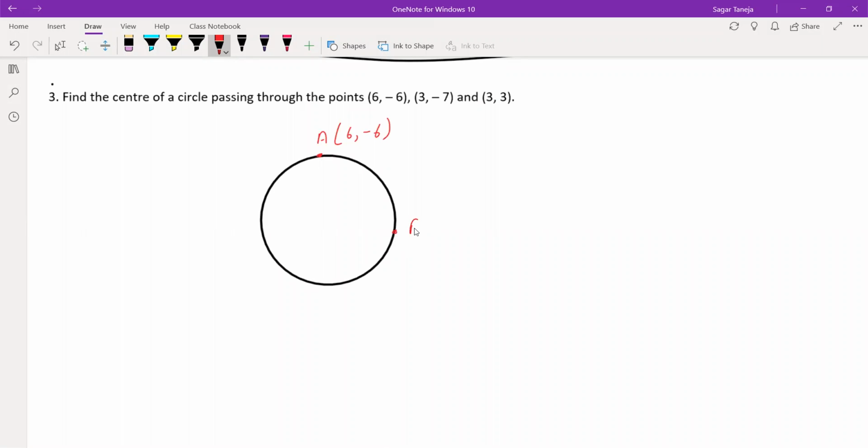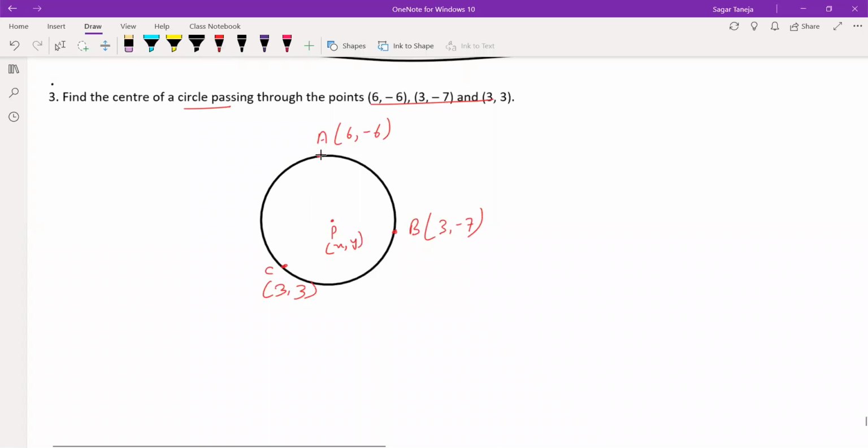The other lies here, that is 3 comma minus 7, and the third lies here, which is 3 comma 3. So a circle is passing through these 3 points and you need to find the center of the circle. Let the center be P with coordinates x comma y.